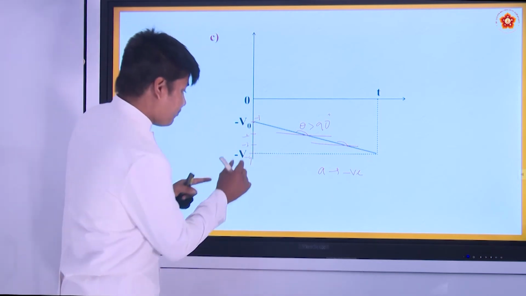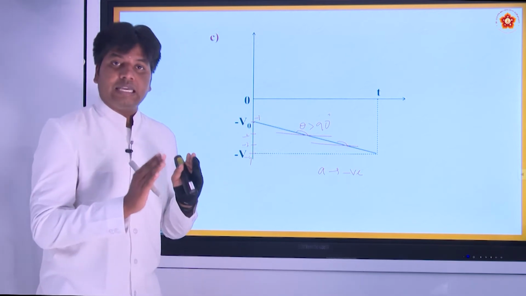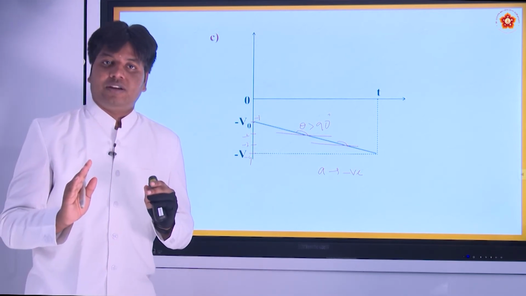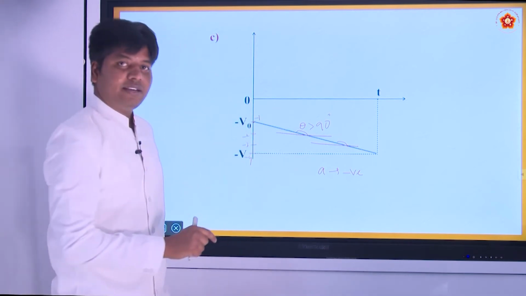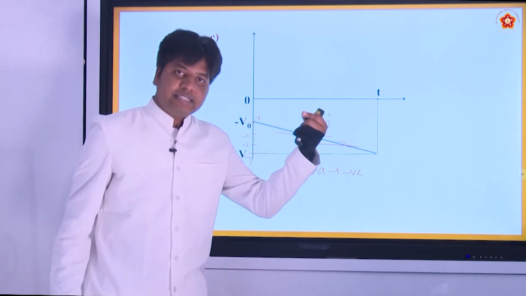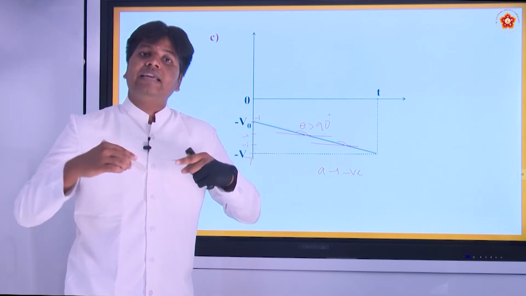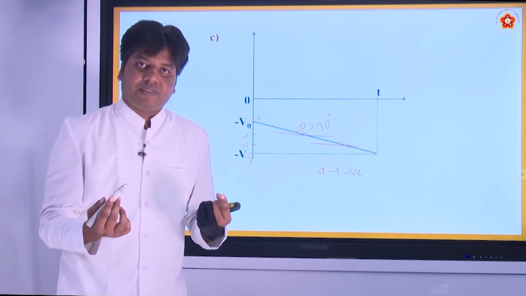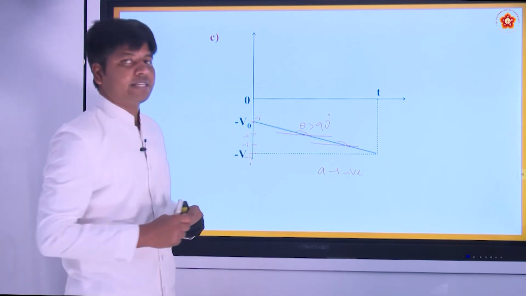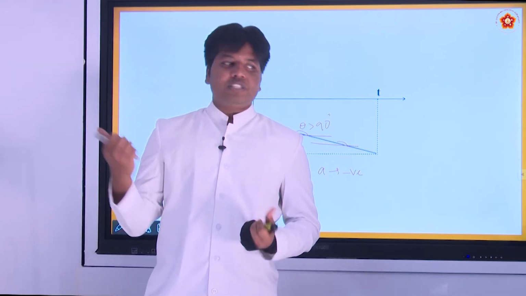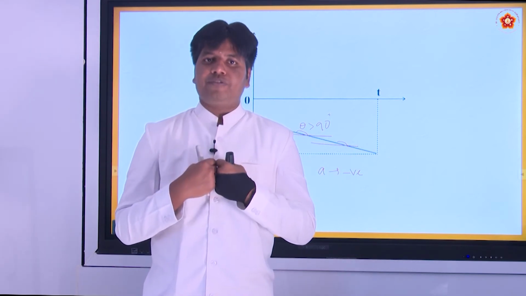Don't see minus 4 and minus 1 as whole numbers. Minus is only giving you the direction. The magnitude you must focus on, 1, 2, 3, that is the speed. Now here acceleration is in the negative direction, velocity is also in the same direction, so it will increase the speed. According to our convention I may say right is my positive, left is my negative, but that is my point of reference.